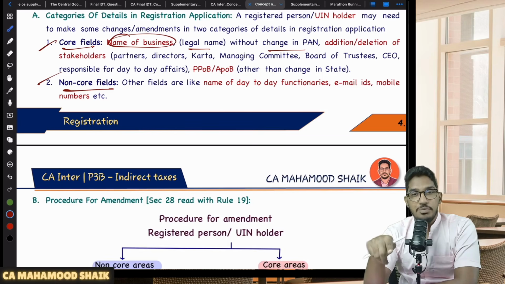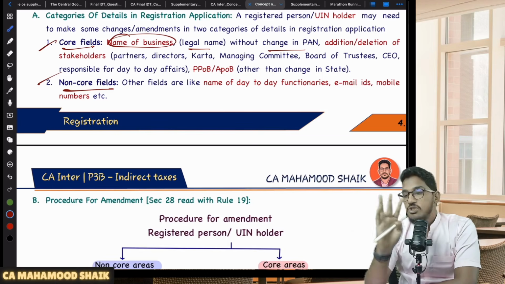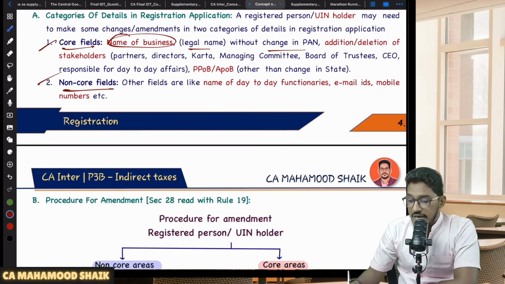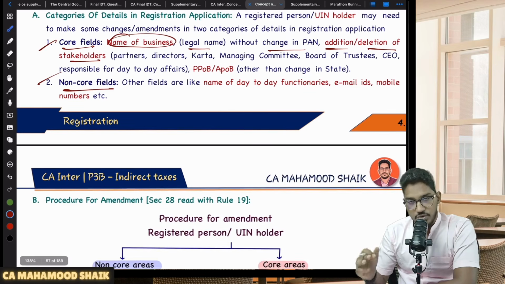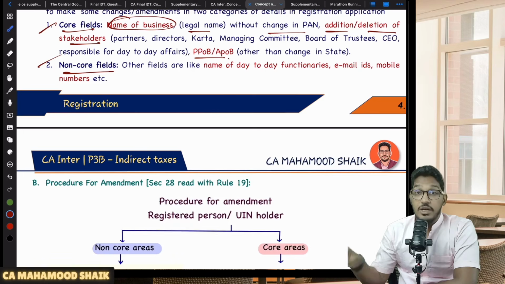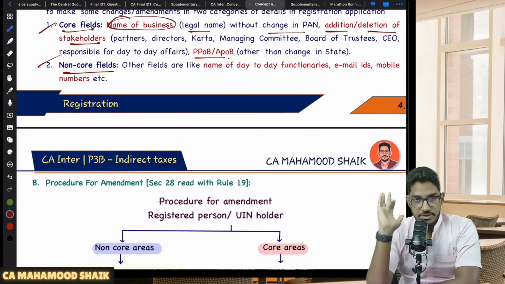You have to cancel the proprietor's registration and apply for fresh registration in the name of the partnership firm. So PAN changes you can't carry out through amendment. Very important point. And even addition or deletion of stakeholders, like addition of partners, directors, Karta, managing committee, that is also a core field. Principal place of business, additional place of business, that is also a core field, provided they are within the same state.